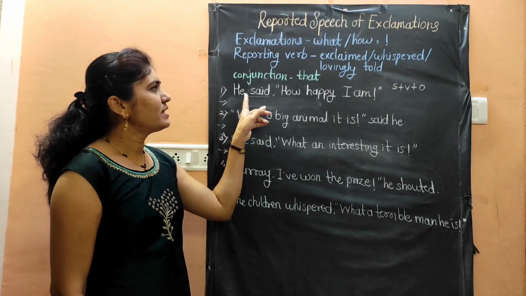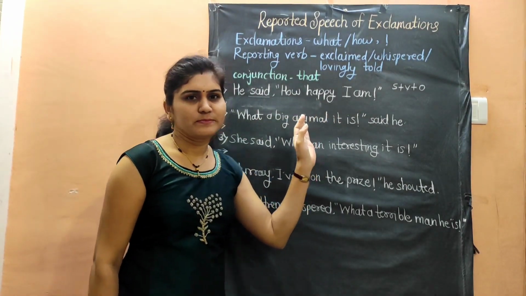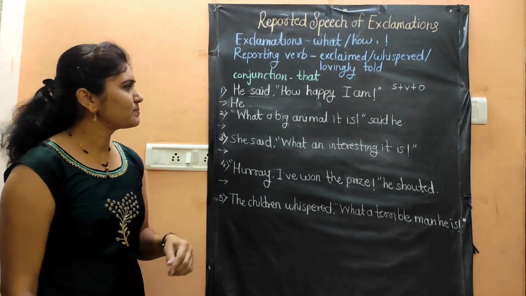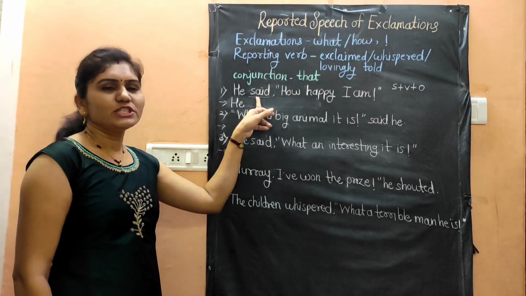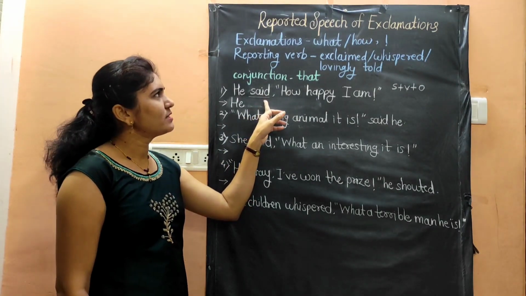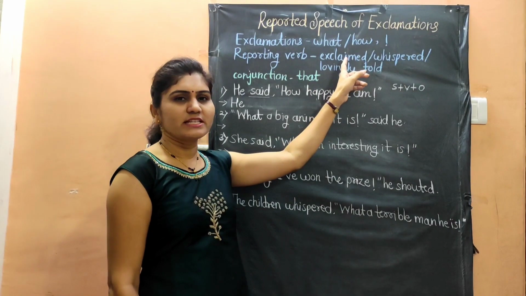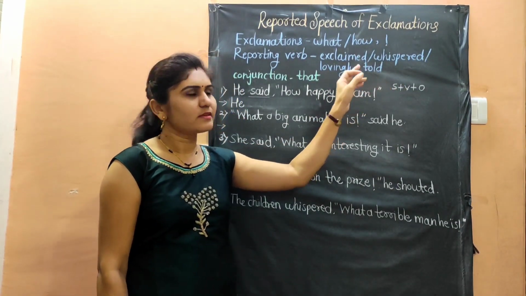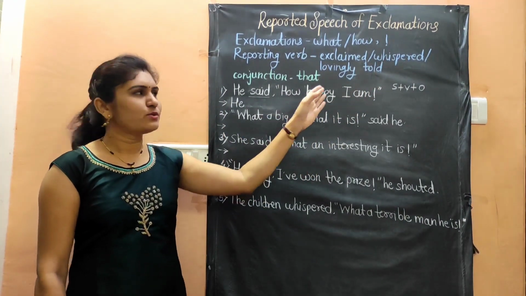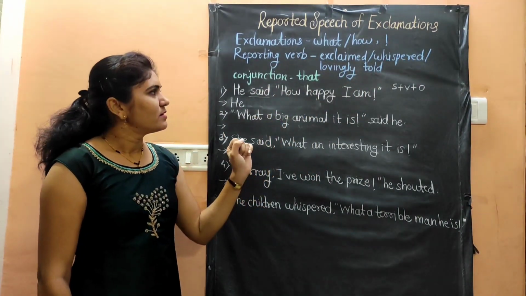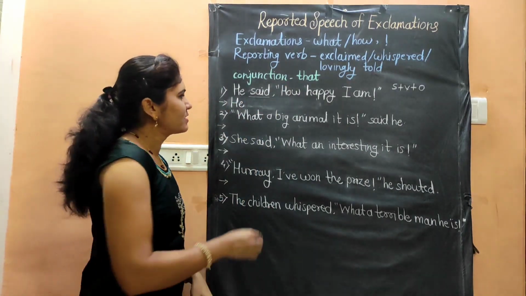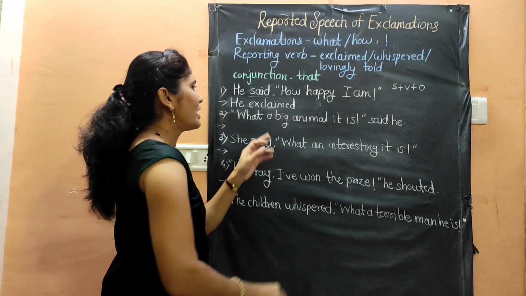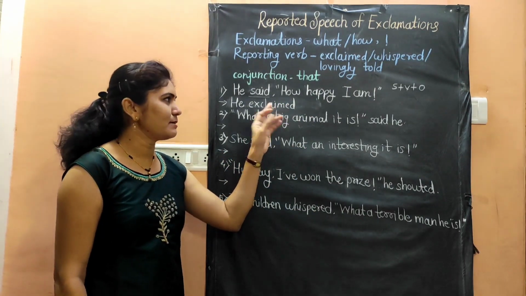The first sentence is, he said, how happy I am. So as per the rules, we will write down the subject first. Then the reporting verb said is given. Instead of said, the reporting verbs which are used in exclamations are exclaimed, whispered, lovingly told. As per the meaning of the sentence, you can use any one of them. Usually we will use exclaimed. He exclaimed, as it is an exclamatory sentence. We have used the reporting verb exclaimed.